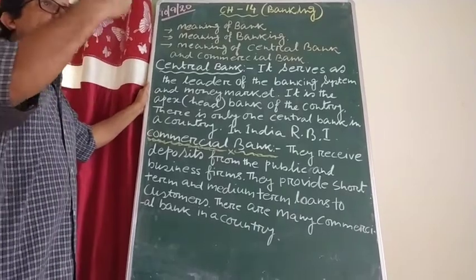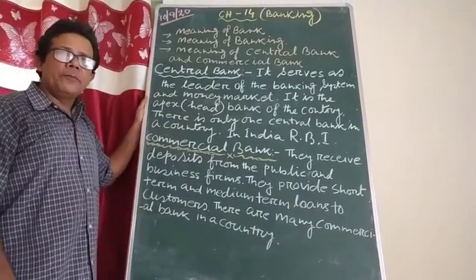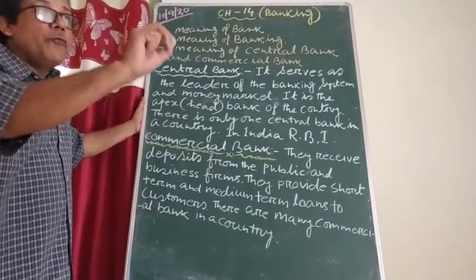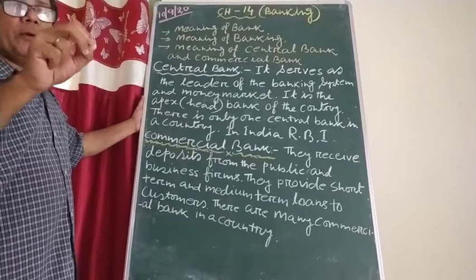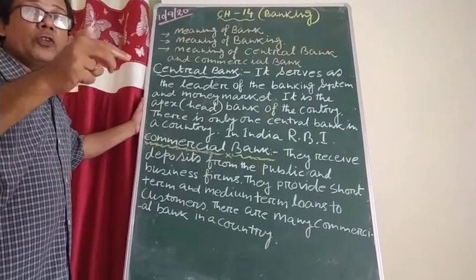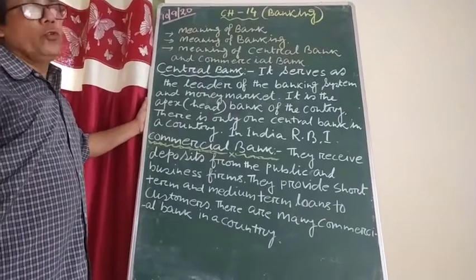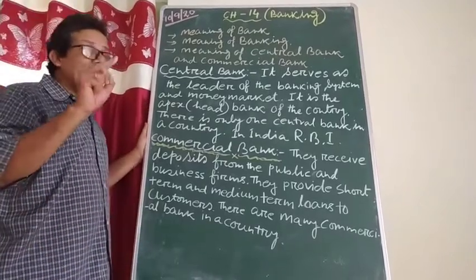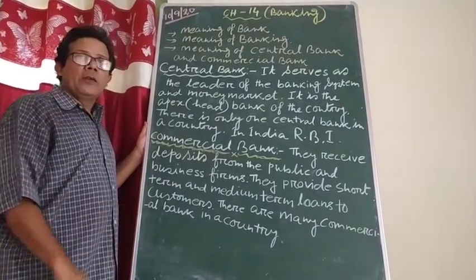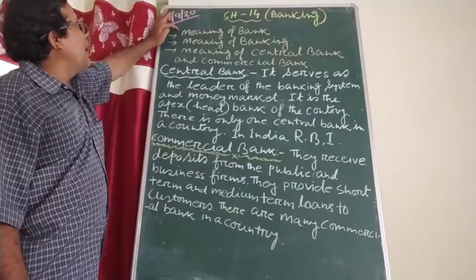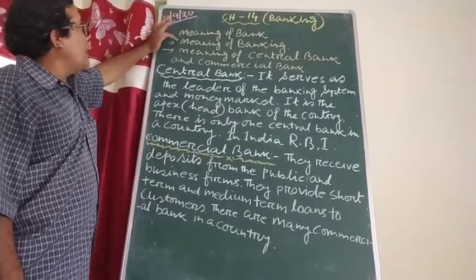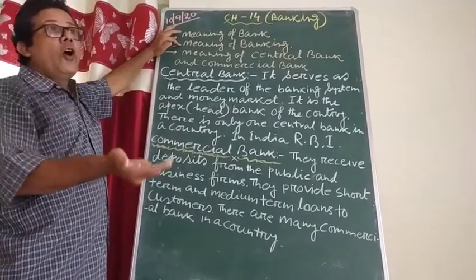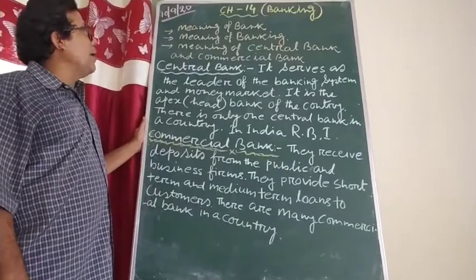Similarly, if I want to take a loan from your bank or withdraw some money, just by seeing me, you cannot give me the money. Therefore, you will tell me to follow some procedures, fill this paper, fill that paper. The methodology or process followed to deposit money, withdraw money or take a loan from the bank is called banking. Okay, I hope it is clear. A bank is basically a place or institution. On the other hand, banking is the methodology by which you can deposit, withdraw or take a loan.